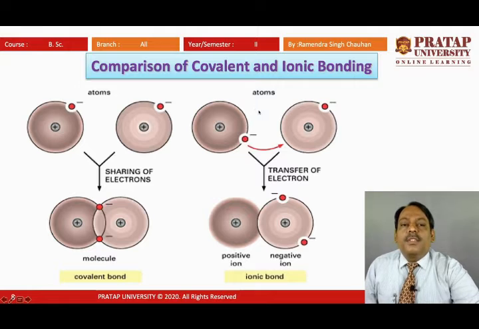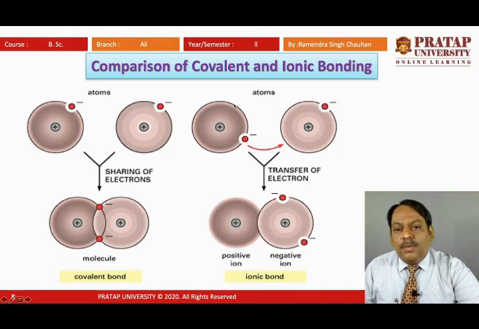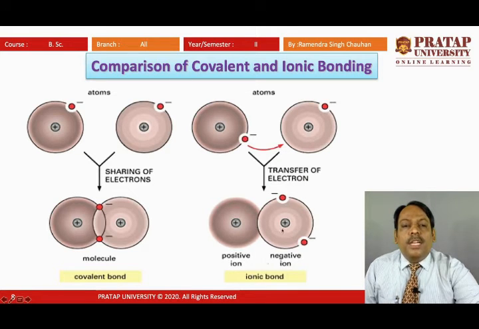And in ionic bonding there is transfer of electron. Here one electron in the outermost orbit of one atom is being transferred to the other atom which has a valency for one electron, and thus a positive ion is formed, and in this case a negative ion is formed, and in this way, because of transfer of electron, this ionic bond is formed.